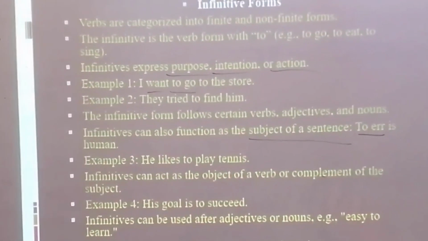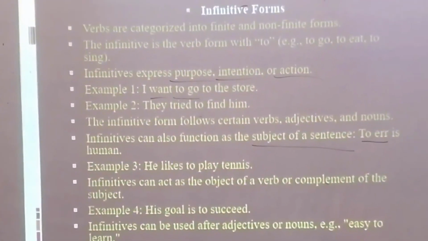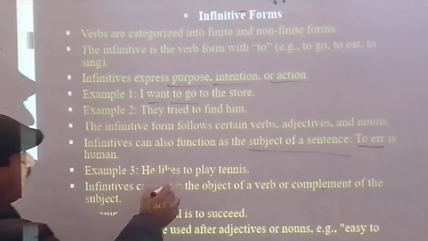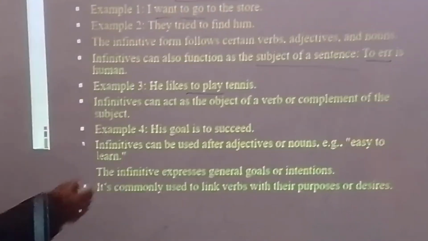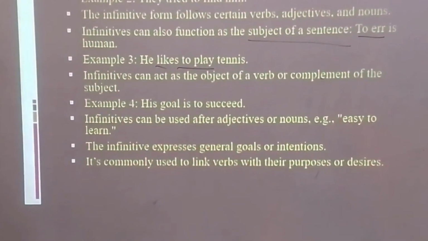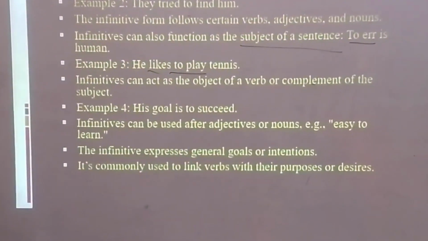He likes to play tennis. Which one is the infinitive? To play, to play tennis. To play is the infinitive. And the verb is likes.